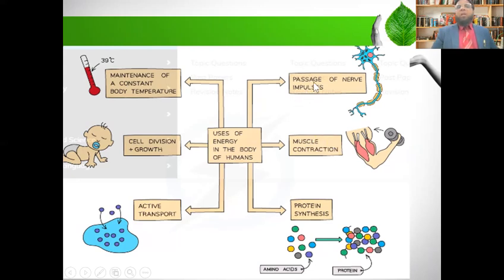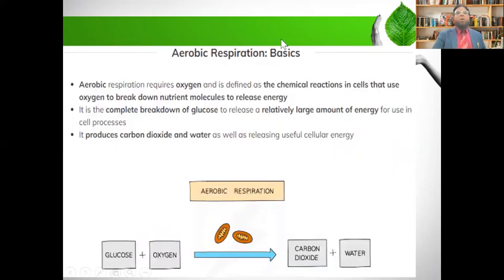Now, this energy is also used in the passage of nerve impulses. When there is a transmission of electrical impulses, it requires energy. Now, here, we have to discuss the different types of respiration. The first is aerobic respiration.